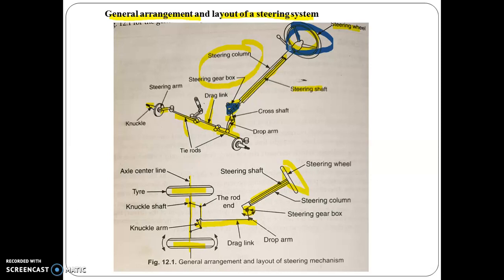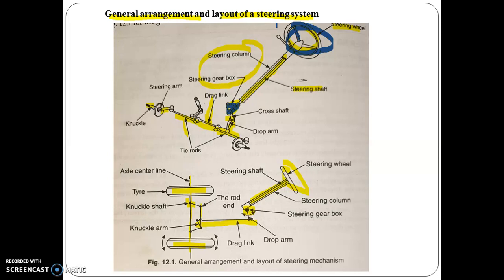Among the notable aspects of the steering wheel, for a motor car the wheel diameter lies between 42 to 45 centimeters, which means it changes from car to car. For motor cars it is 42 to 45 centimeters, whereas for commercial vehicles it is about 50 to 55 centimeters.